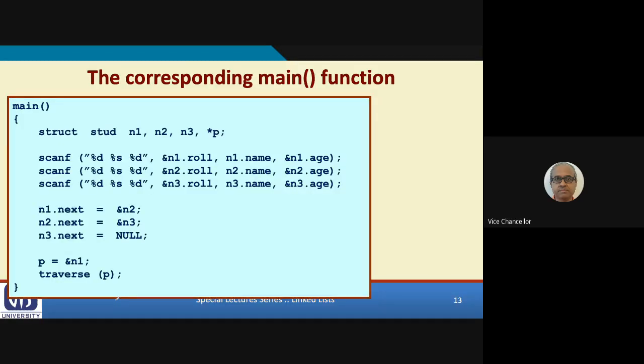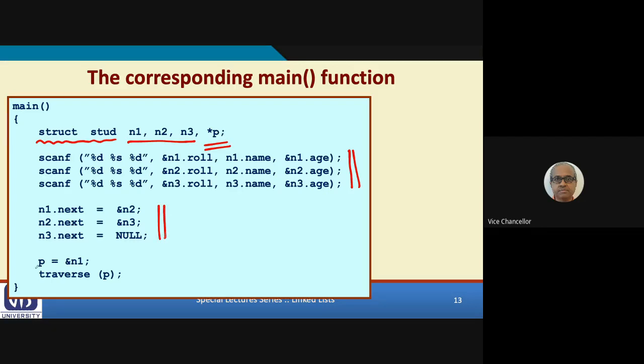In the main, what we are doing is very simple. We are defining as usual the three variables n1, n2, n3 and a pointer variable p, all of type struct stud. Then you are reading the role, name and age of the three students. Then we are creating the linked list.